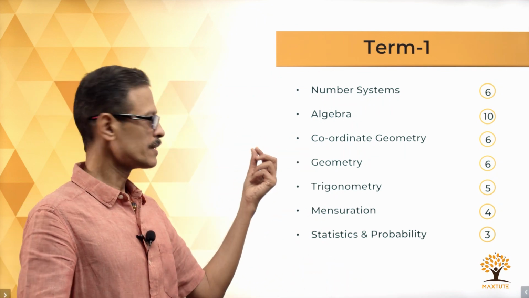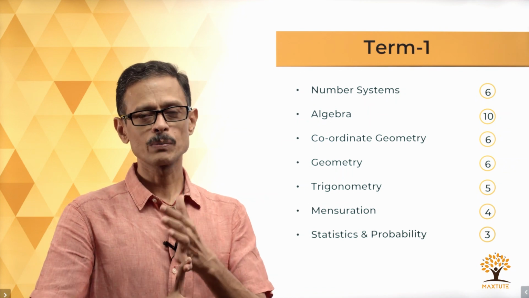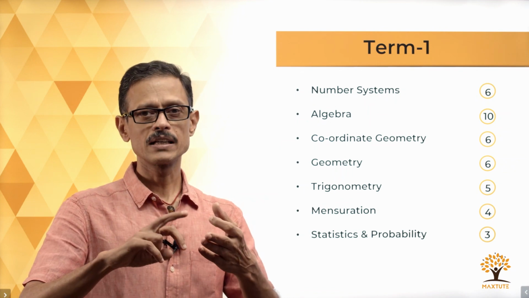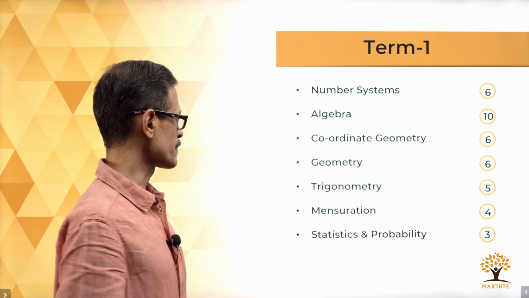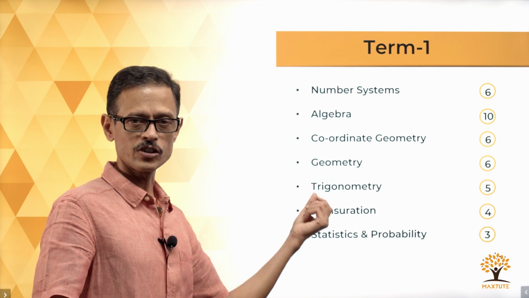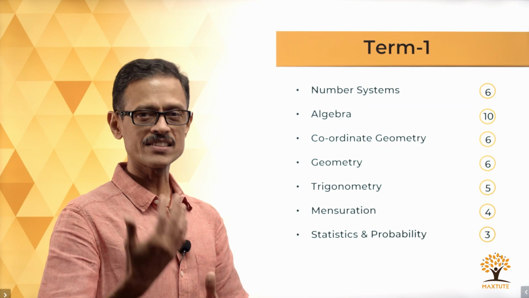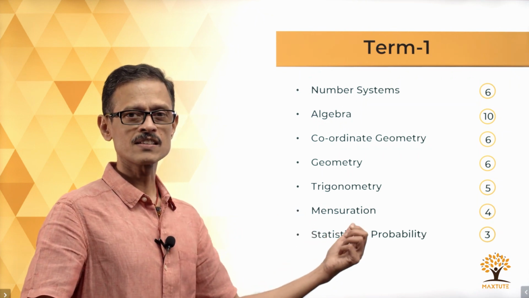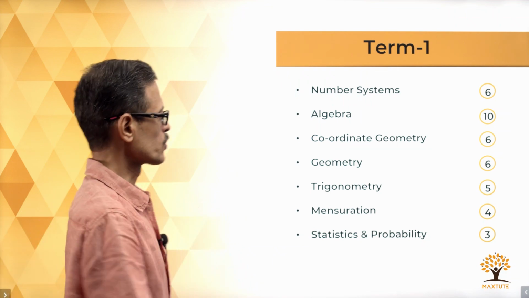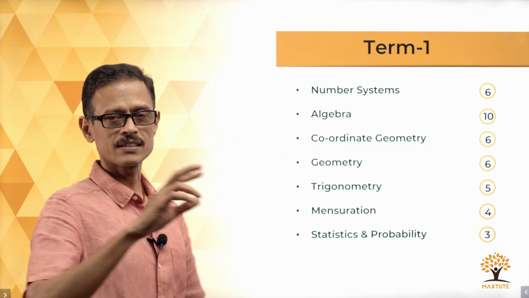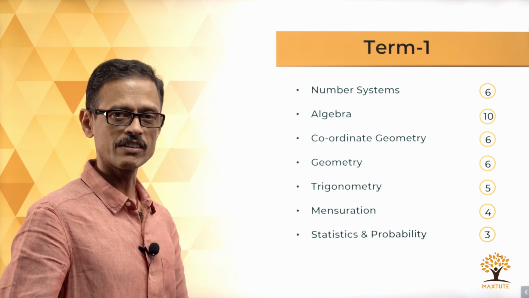Coordinate geometry, and then you have geometry focusing on triangles. Within triangles, we are going to be looking at basic proportionality theorem, similar triangles, and we are going to be looking at Pythagoras theorem. These are the ones which are tested. We look at these in depth when we go to the subsequent slides. And then you have trigonometry, introduction to trigonometry and trigonometric ratios, and then mensuration. Within mensuration, it's areas related to circles. And lastly, within statistics and probability, term 1 focuses on probability, statistics has been pushed to term 2. So, 7 units, 8 chapters. Algebra comprises 2 chapters, which is polynomials and a pair of linear equations in 2 variables.